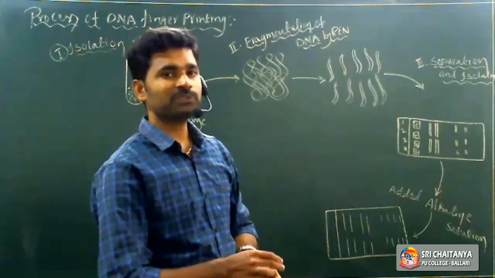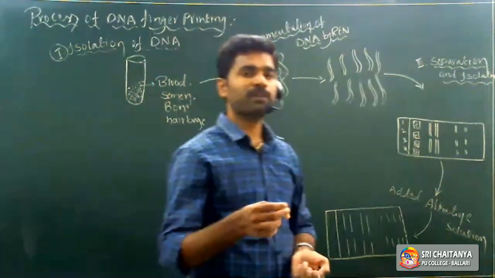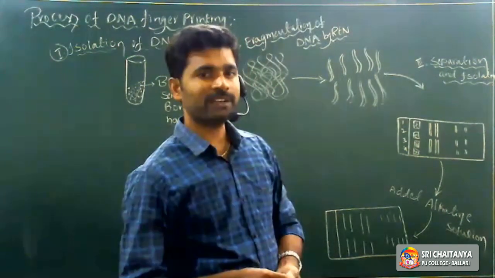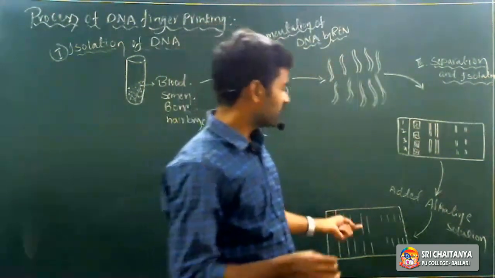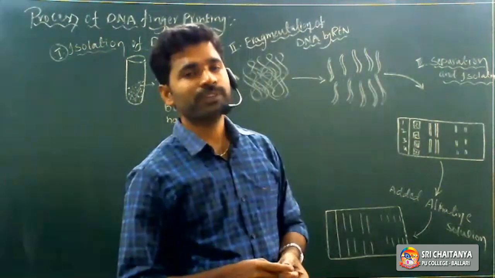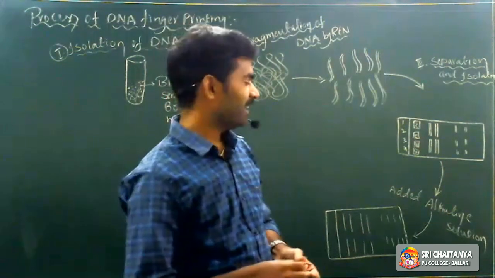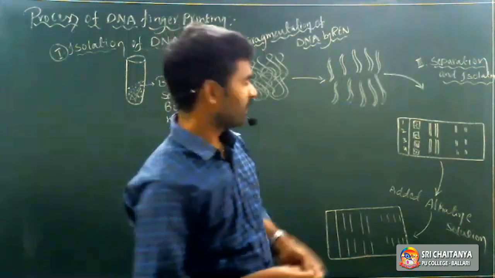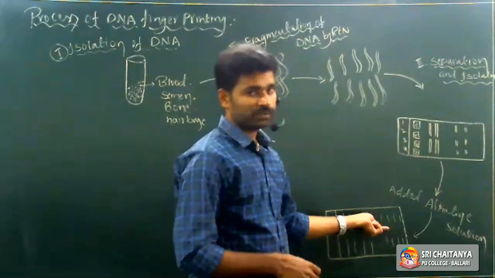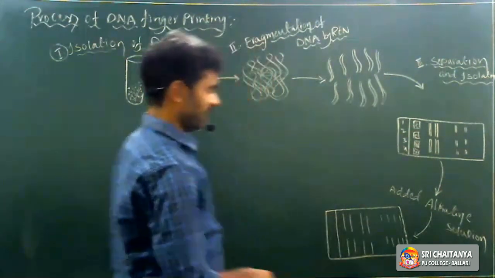Whenever a DNA molecule is subjected to a high temperature like 94 degrees centigrade, or to an alkaline solution, the double-stranded DNA is converted into single-stranded DNA. This is called the denaturation process. Here also it is the same thing.